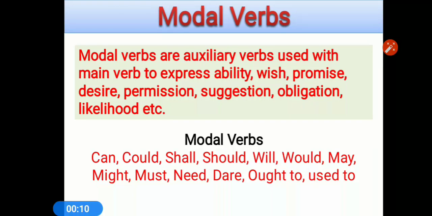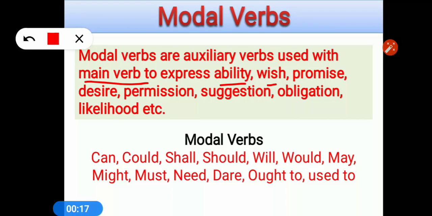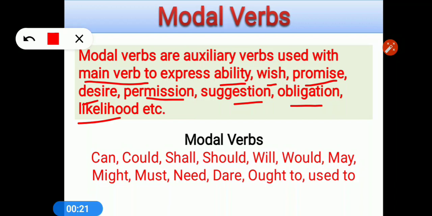Modal verbs are auxiliary verbs used with the main verb to express ability, wish, promise, desire, permission, suggestion, obligation, likelihood, possibility, etc. Modal verbs are those auxiliary verbs which are used before the main verb to express ability, wish, promise, desire, permission, obligation, suggestion, likelihood, possibility, etc.